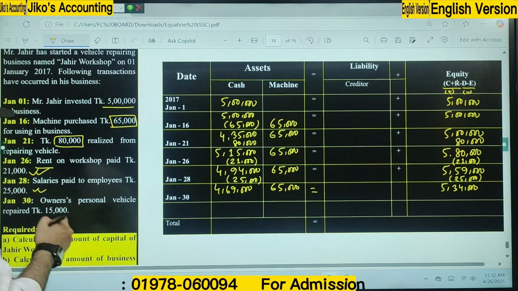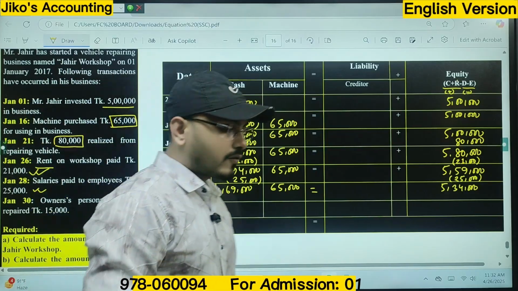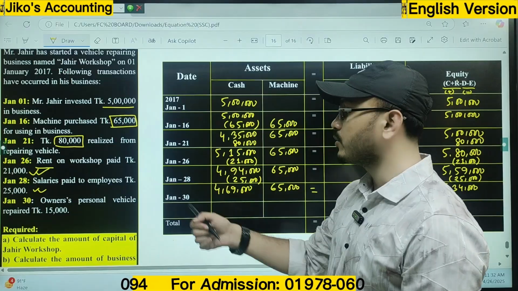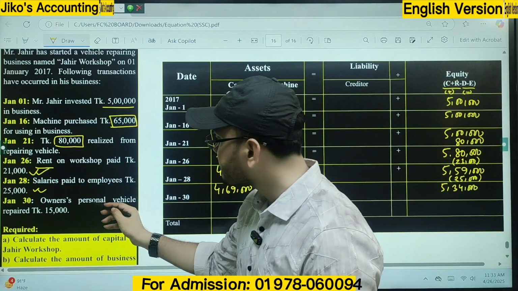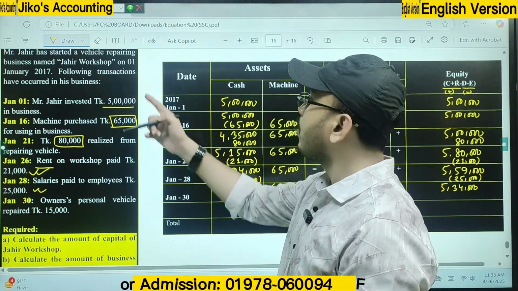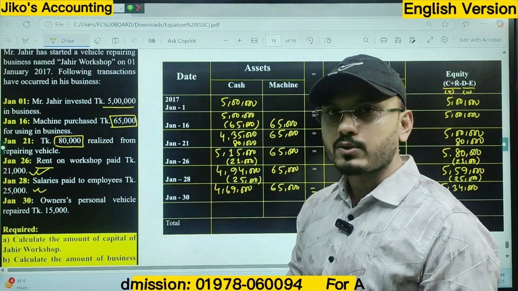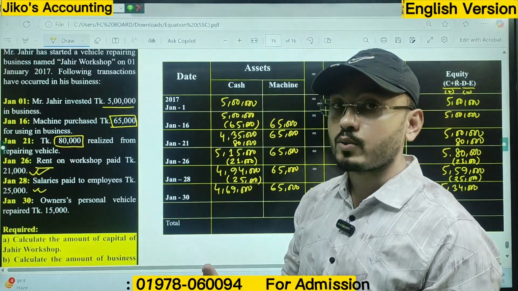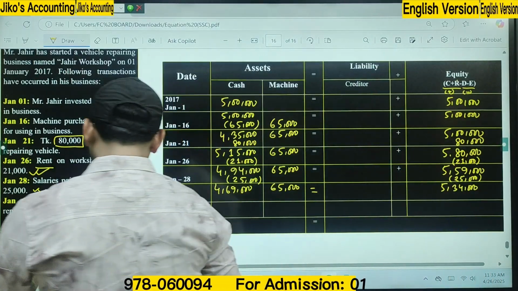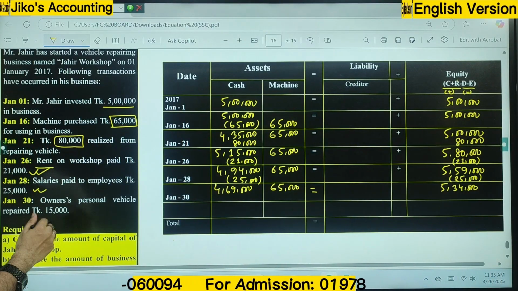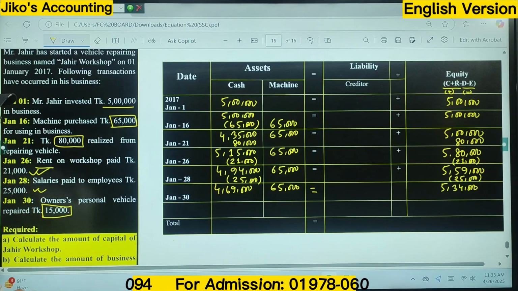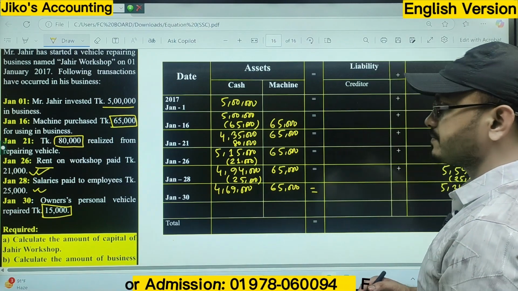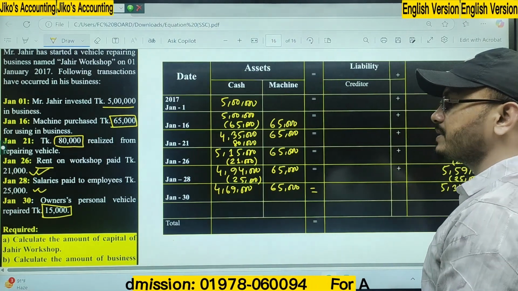Now, this is the key point here that you need to be careful again while doing this one. You can see owner's personal vehicle. Whatever is brought by the owner should be considered as capital. Whatever is withdrawn from the business should be considered as withdrawal. Owner's personal vehicle repair taka 15,000. Okay. First of all, I have to get that it's a part of the service. What would be the journal here?